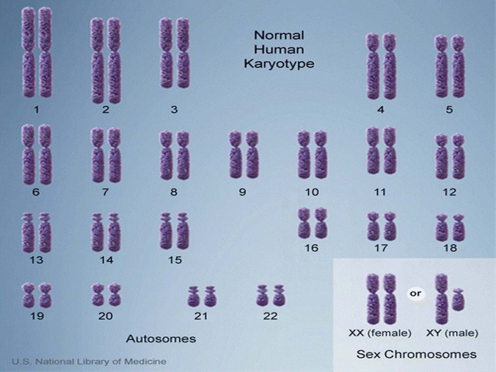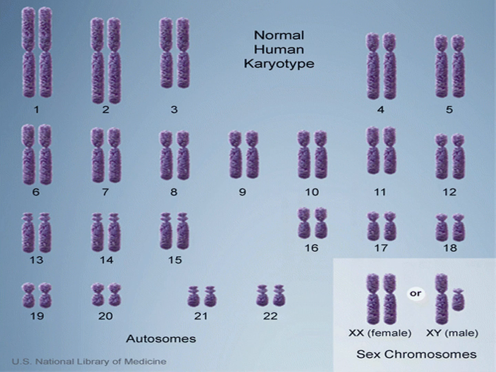In humans, each cell normally contains 23 pairs of chromosomes, out of which 22 pairs are autosomes and the 23rd pair is the allosome or sex chromosome. That means only one pair of allosomes and 22 pairs of autosomes.